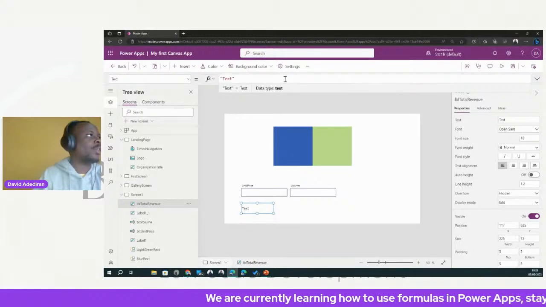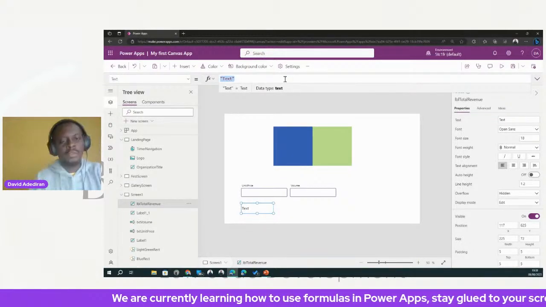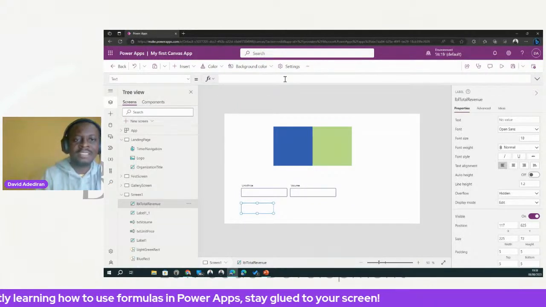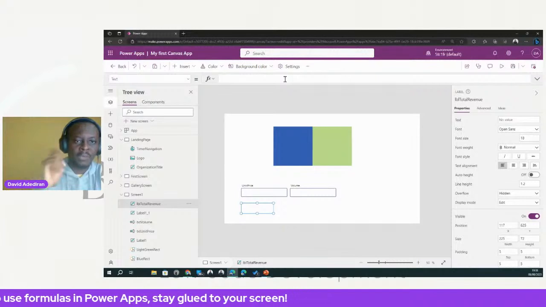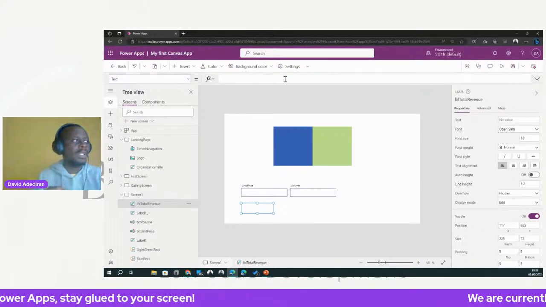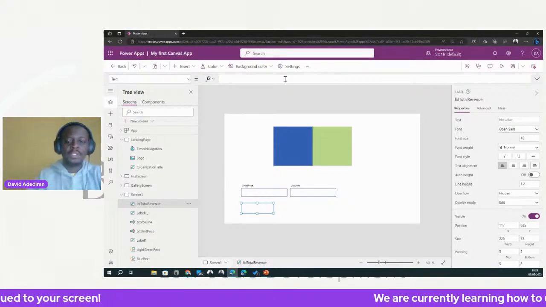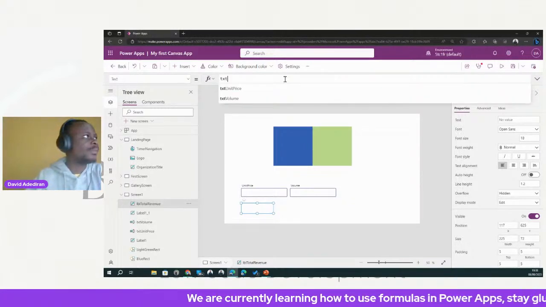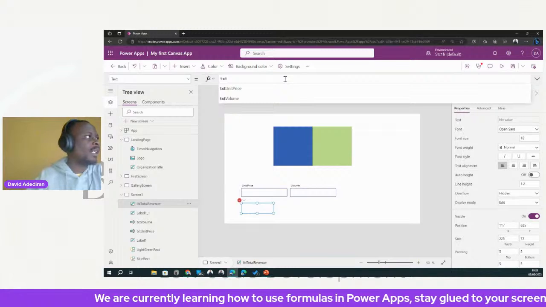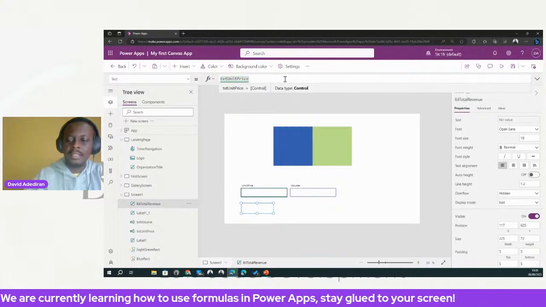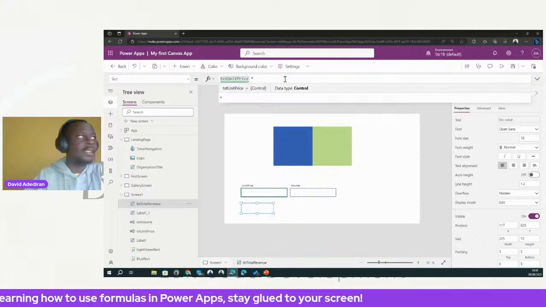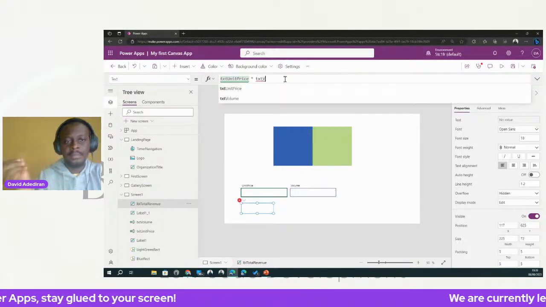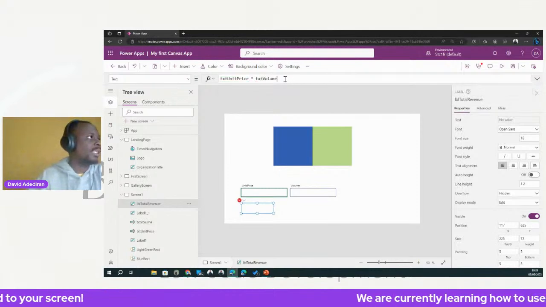Now I'm going to do a couple of things. First of all, this is the same thing that we always do. We are going to reference the controls that we need because now we're getting the value from those text inputs. So what are the control names? txt unit price. Okay, let's just I will come back to that. And txt volume, I believe. Yes, volume. So we'll pick volume.